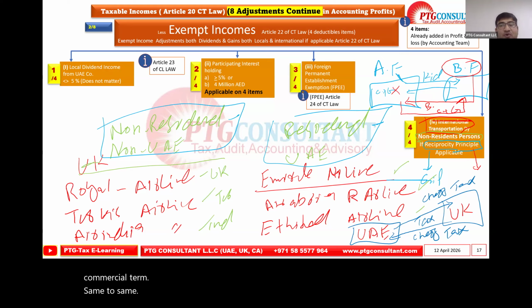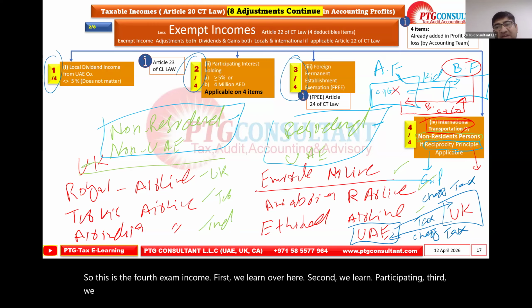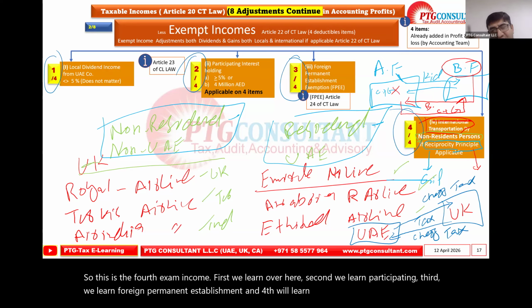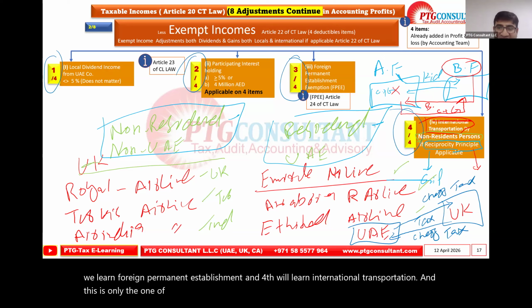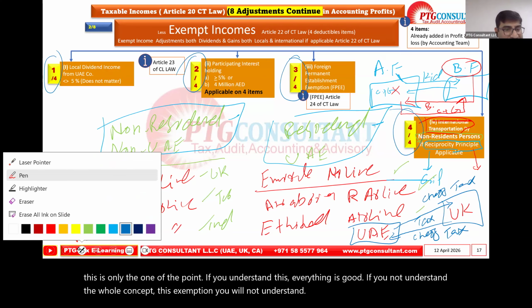So this is the fourth exempt income. First we learned over here. Second we learned participating. Third we learned foreign permanent establishment. And fourth we learned international transportation. And this is only one of the points. If you understand this, everything is good. If you do not understand the whole concept of this exemption, you will not understand. Any point so far?